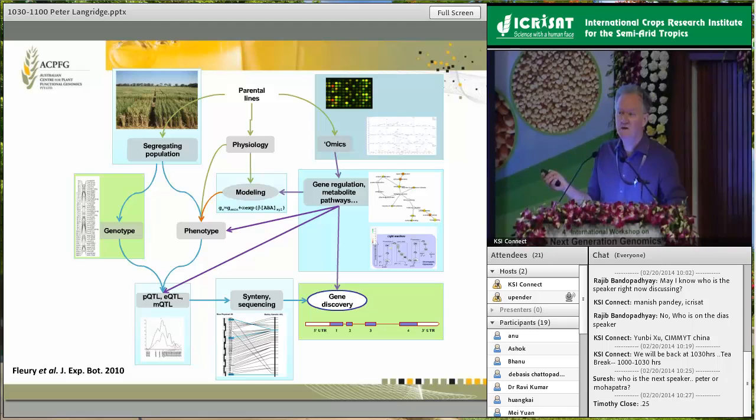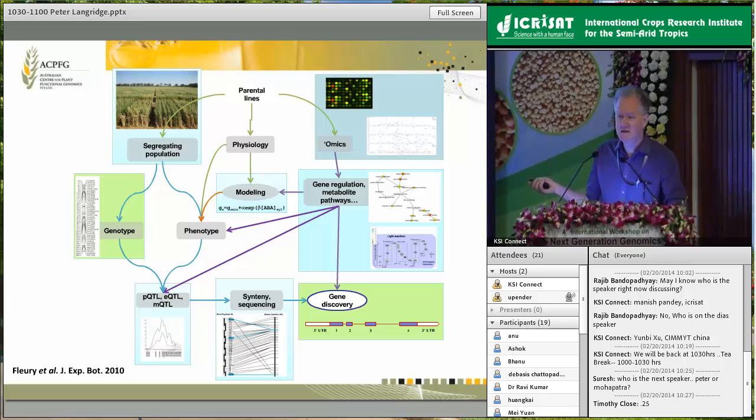We can go into a direct omics approach to try and tease apart some of the processes and pathways that might be operating. We mustn't forget the physiology that sits within all of this, and certainly when we start talking about stress tolerance, a knowledge of the physiological processes becomes very important. Then by and large we try and integrate all of this information together, again as you've heard, to develop models about how the pathways and processes are interacting and might be combining.